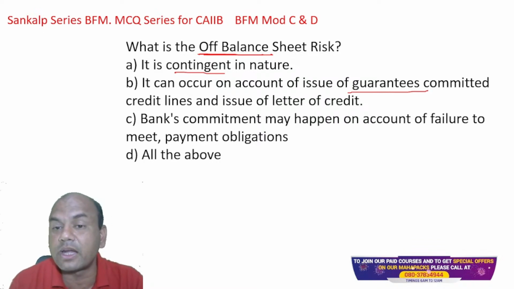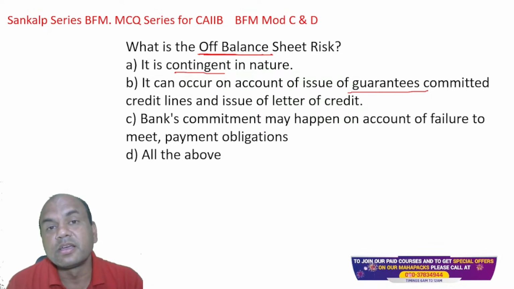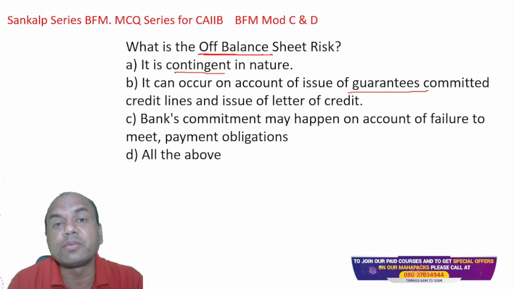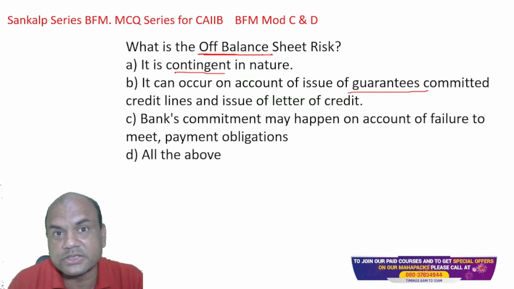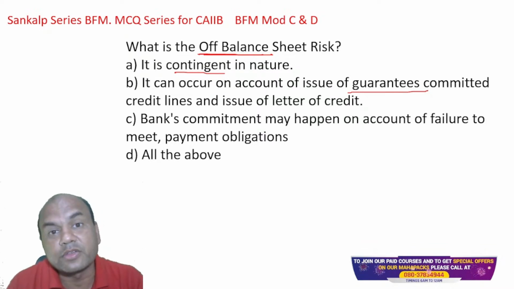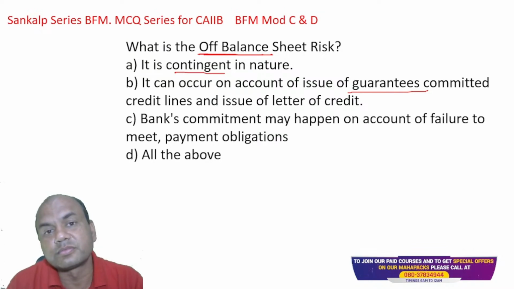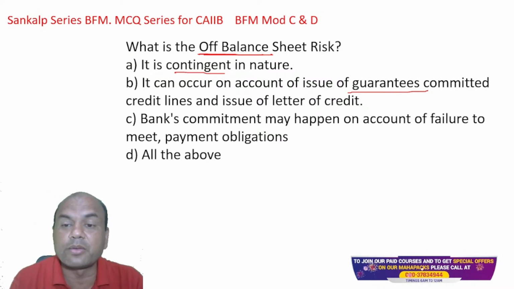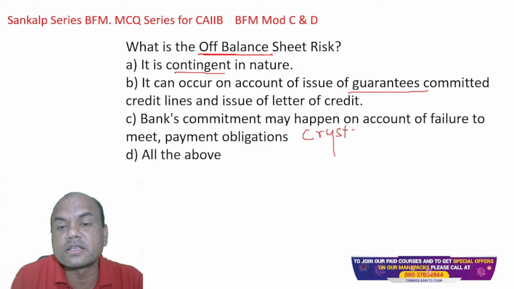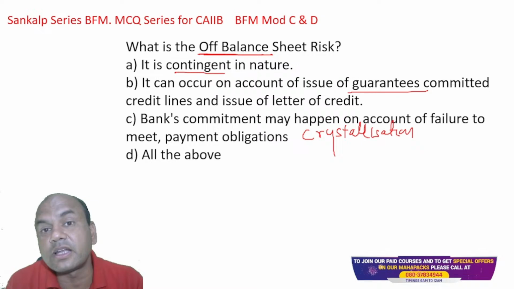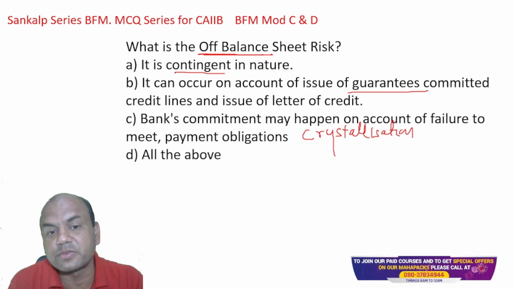When I issue a guarantee, what does it mean? I'm telling somebody, if this guy doesn't work, I will pay you whatever your losses are. So if this guy doesn't work, I'll have to pay it. So it may get converted into cash, and this is known as crystallization. Crystallization means converting the contingent liability into a real liability, meaning a cash flow liability.